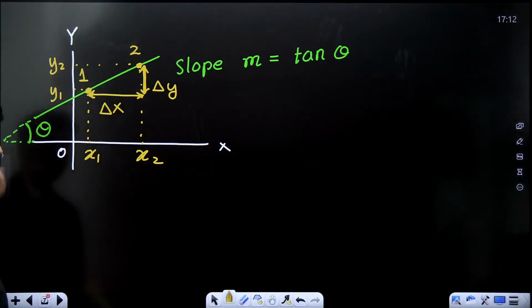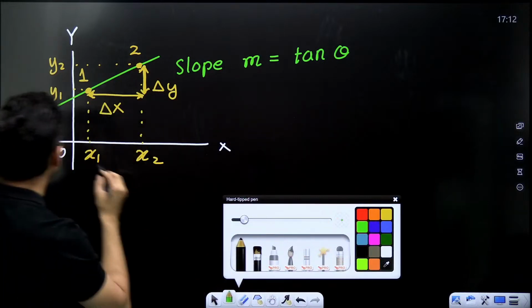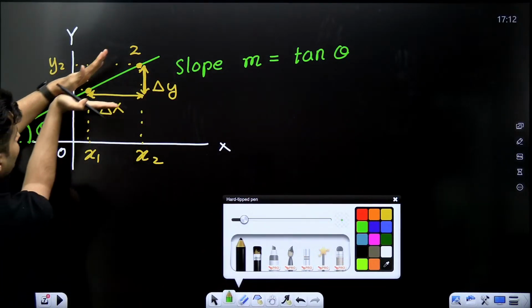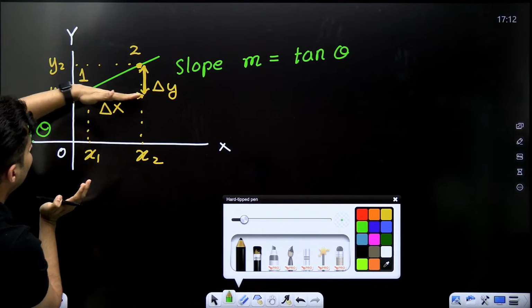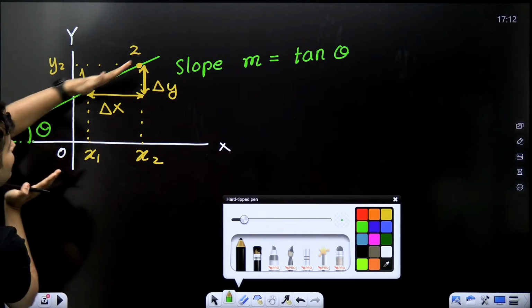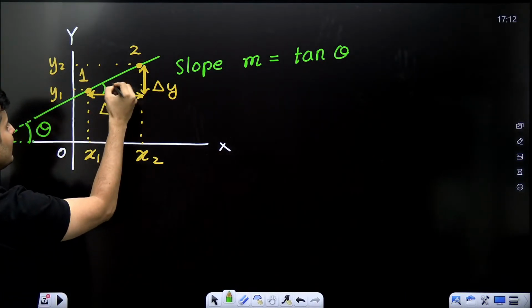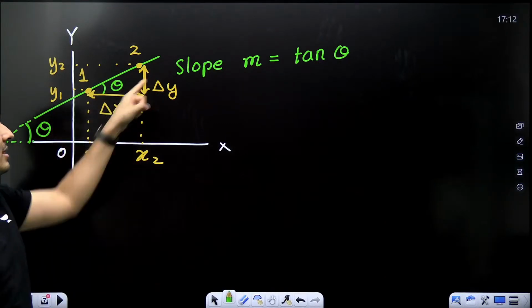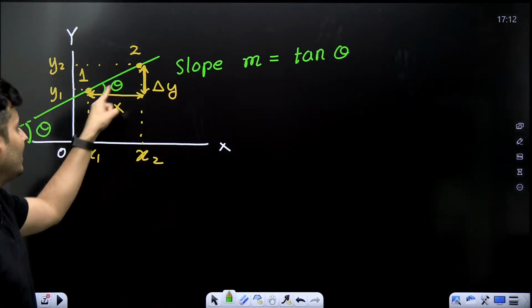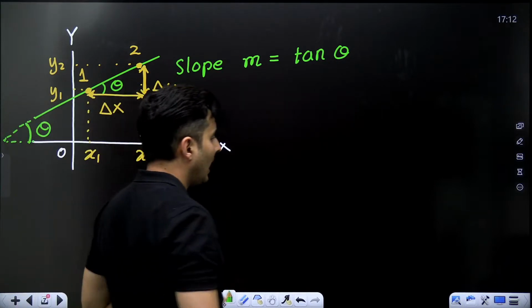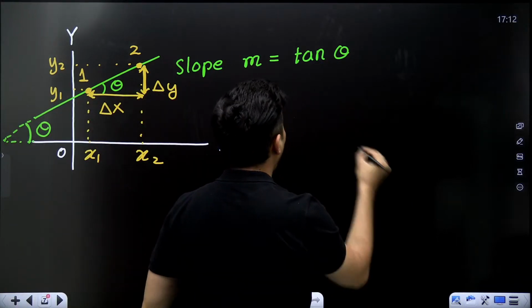Awesome. If this angle is theta, guys, think about it. The same angle will continue because this line and this line are parallel. It is the same green line. So even this angle will be theta. So tan theta, my dear students, tan theta is nothing but opposite